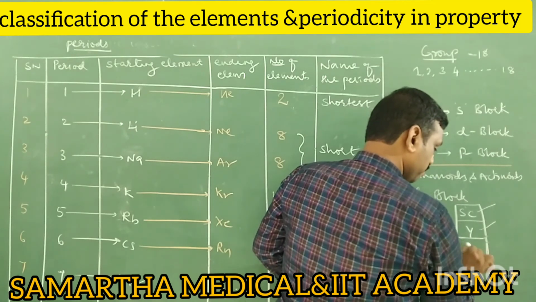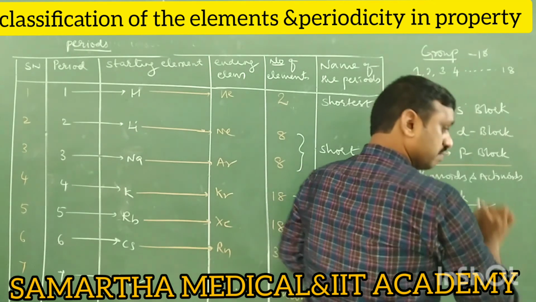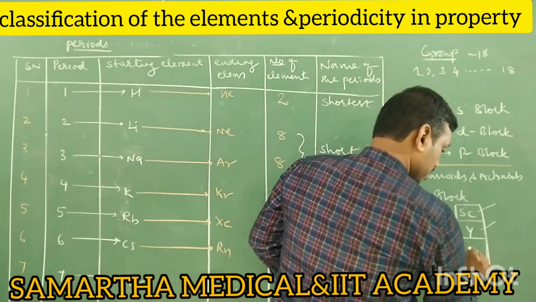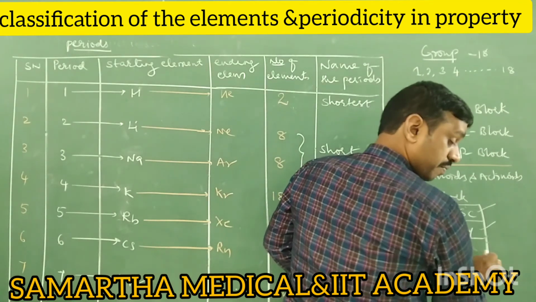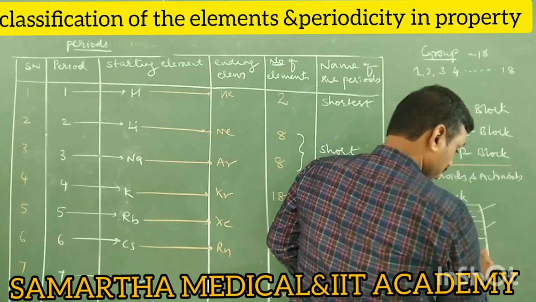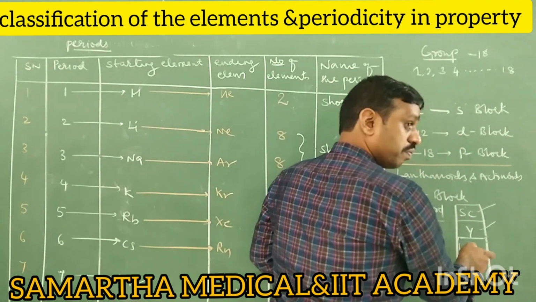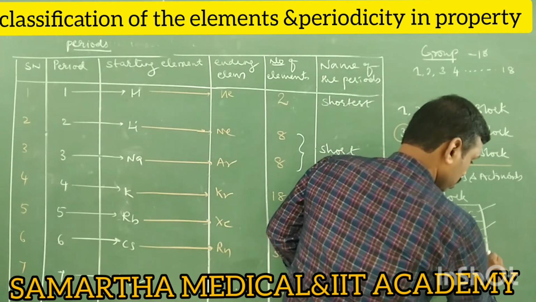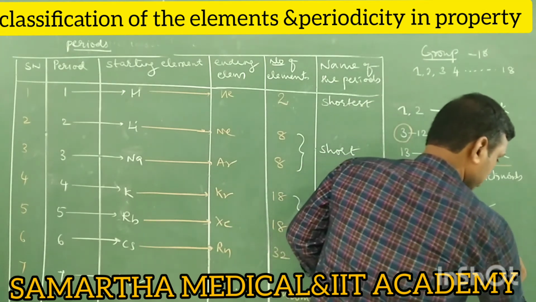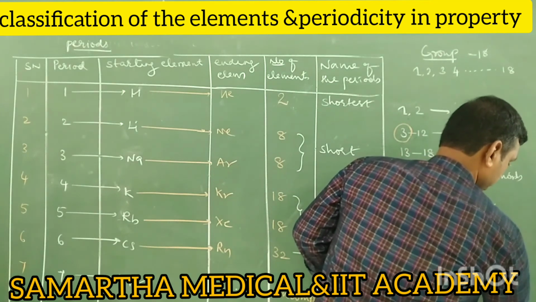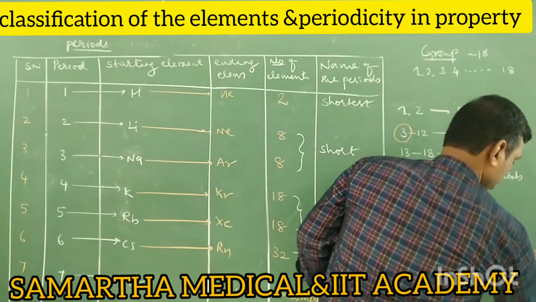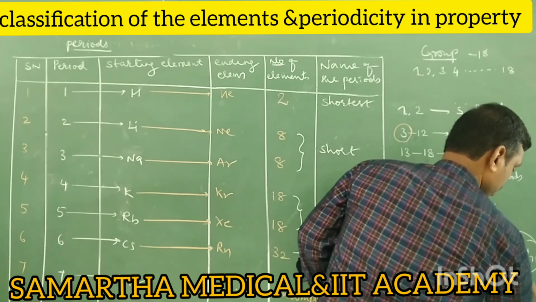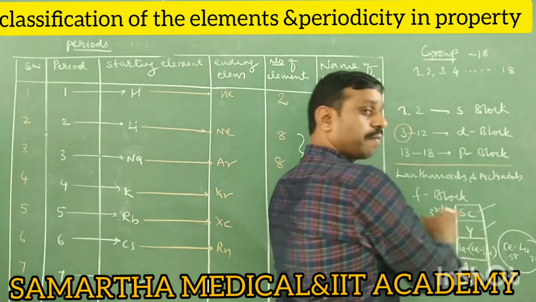In this box we think there is only one element, lanthanum. But all 14 lanthanides are present here only, that is cerium, Ce, 58, to lutetium, 71. All these 14 elements are present in this box only.